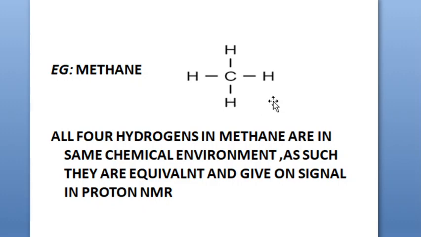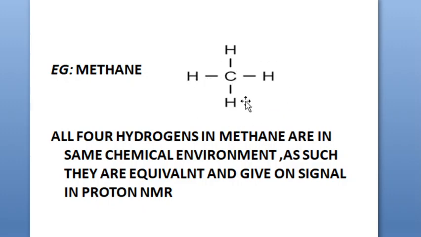Even the hydrogen that is on the right, this is experiencing the chemical environment of this CH3, and similarly this hydrogen on the left is also experiencing the chemical environment of this CH3, which means any hydrogen on methane is experiencing the same kind of chemical environment. All four hydrogens are experiencing the rest of that CH3.